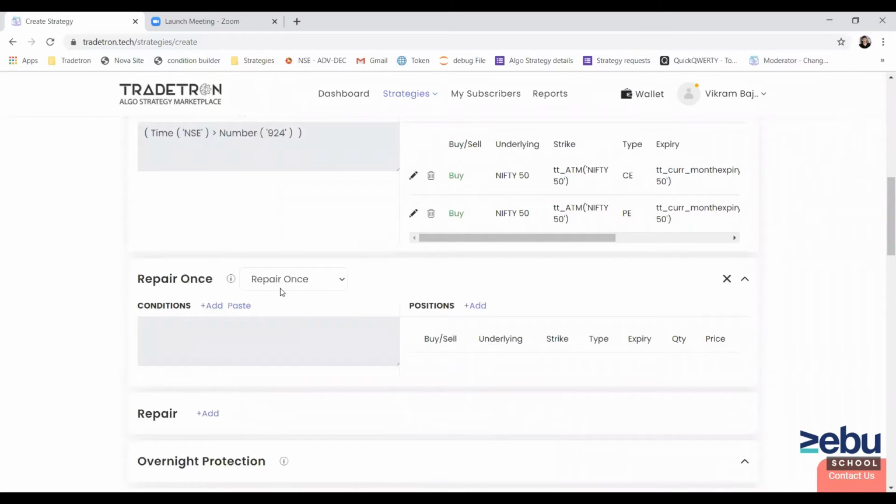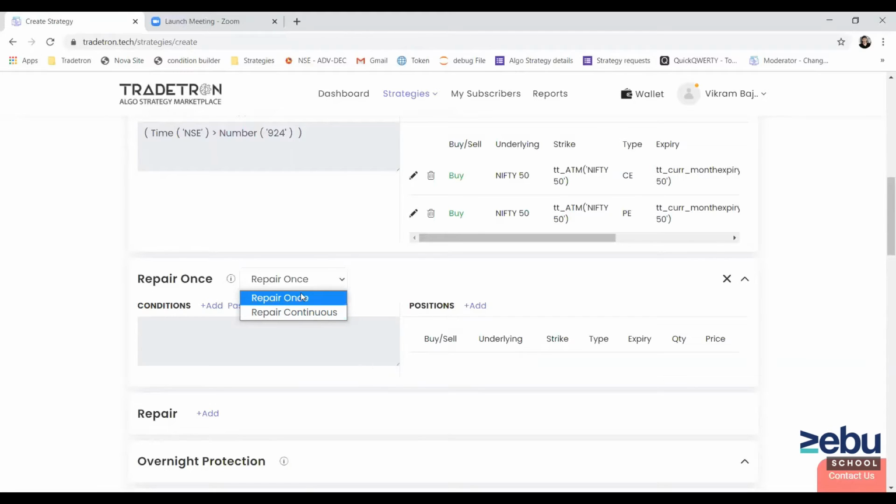Now we will use a repair condition. There are two types of repair conditions: repair once and repair continuous. Repair once is used when you want to do position sizing, or you want to add or remove some positions one time, when this condition is satisfied. For example, you can use repair once when you want to book half of the quantity when you are in profit or at a loss level.